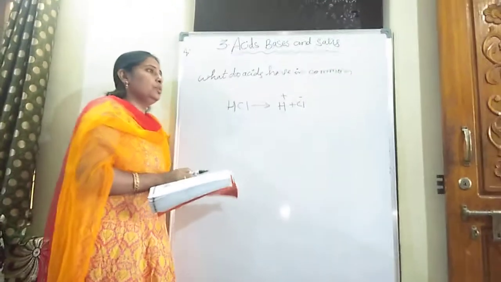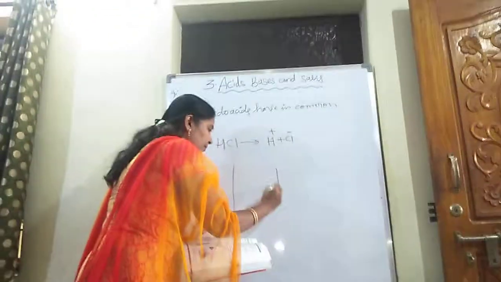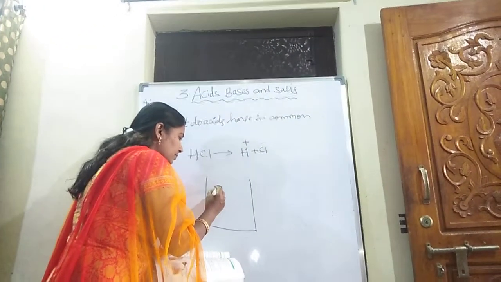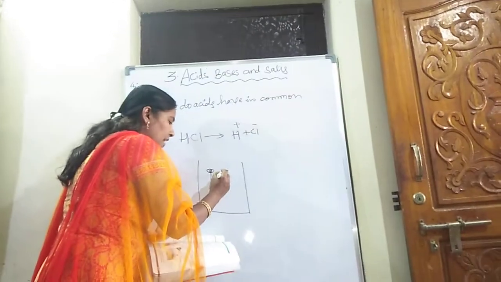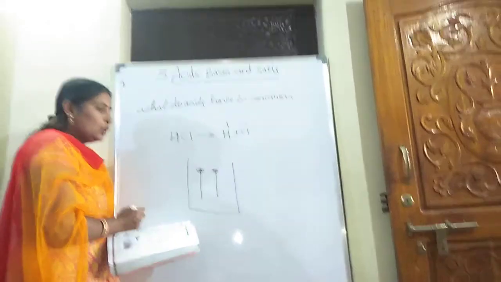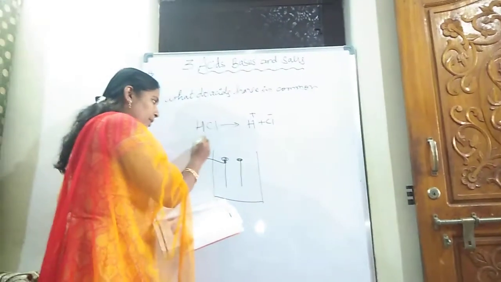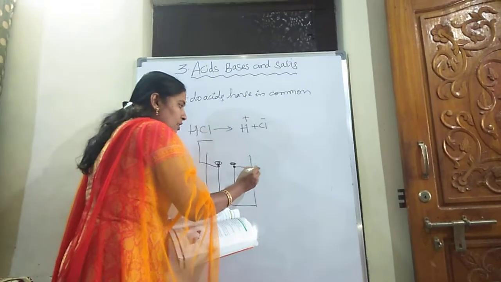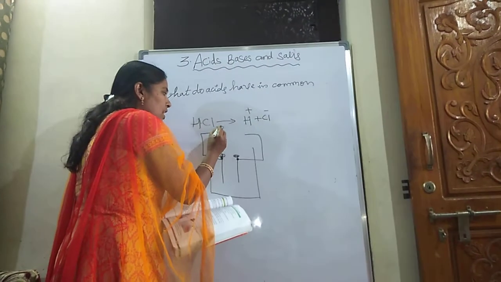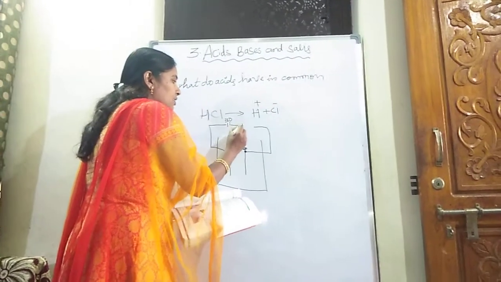What do you observe? So it is asking, take a beaker, insert two graphite rods which act as a cathode and an anode. These two rods are connected with a copper wire, and it is connected to a 230 volt battery with a switch, and it is connected to an electric bulb.